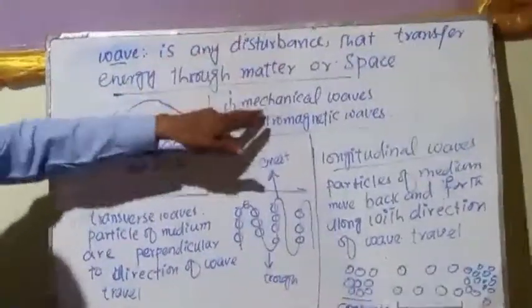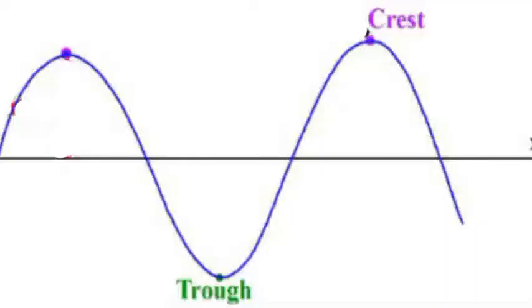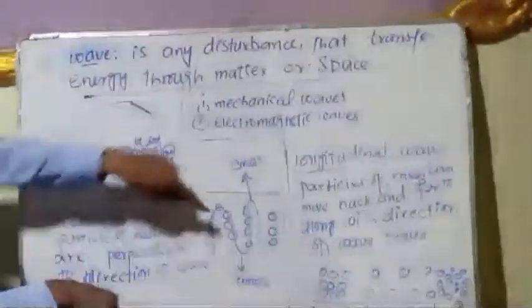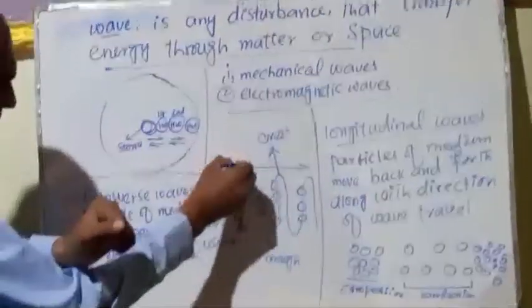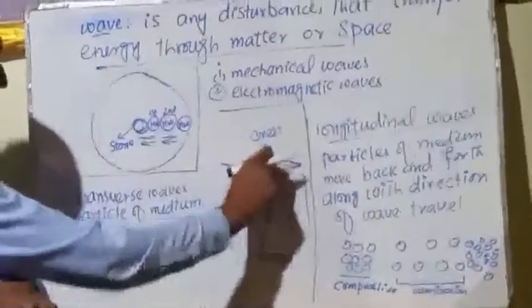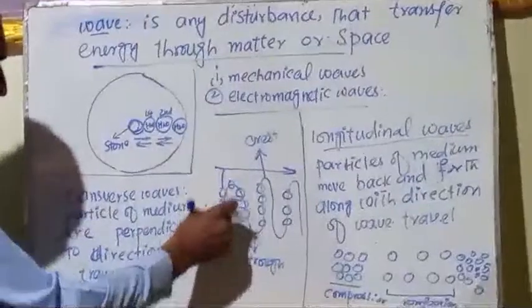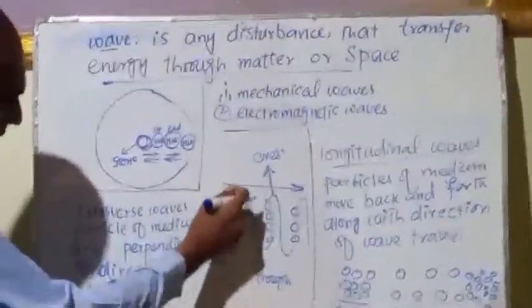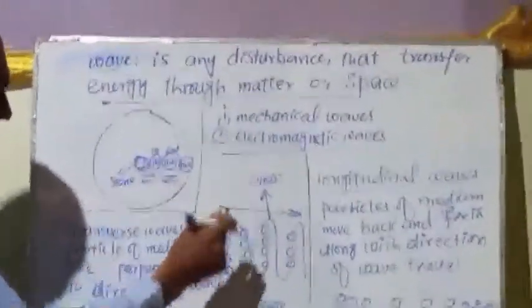So mechanical waves can further be divided into two types. First one is transverse waves. So what are transverse waves? For example, if we give a quick flick to the rope, waves can be created in the rope. This time the particles of the rope move perpendicular to the direction of travel of the waves. This arrow indicates the direction of travel of the waves. It means the direction of travel of the wave is perpendicular to the wave's particles. If the wave's particles are perpendicular to the direction of wave travel, these waves are known as transverse waves.